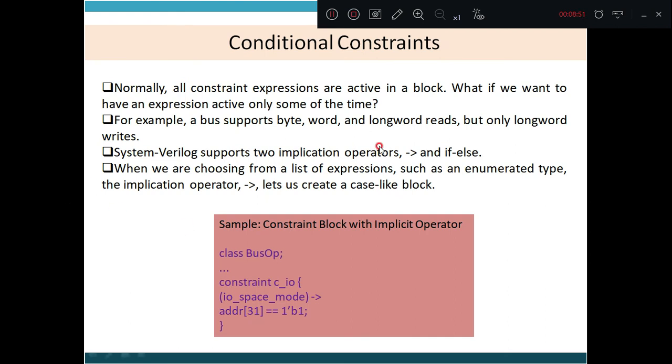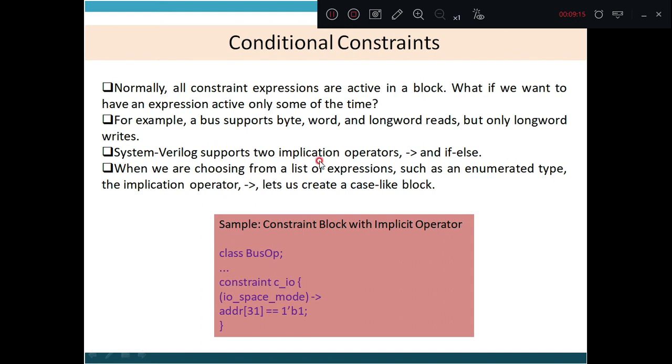Conditional constraints. Normally, all the constraint expressions are active in a block. What if we want to have an expression active only for some of the time? For example, a bus supports byte, word and long word reads, but only long word writes.